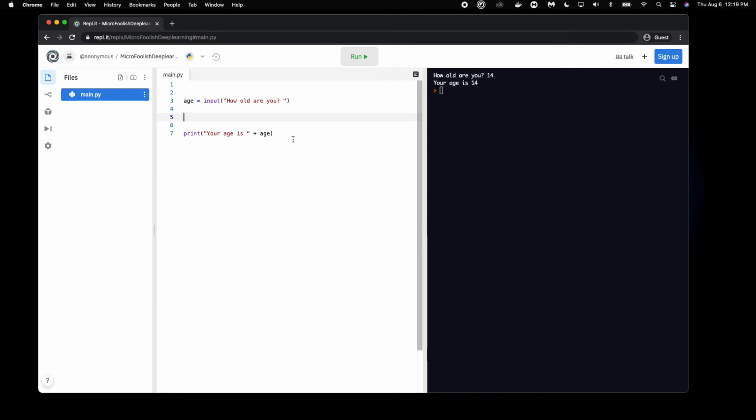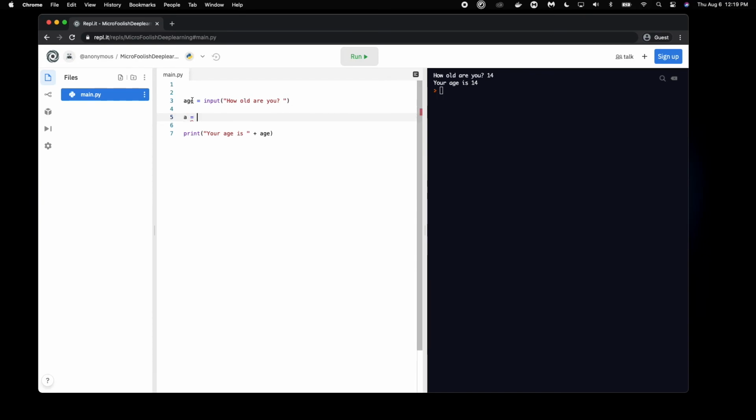Let me just give you an example. What if we were to create a program that would take someone's age, multiply it by 20, and return it back to them? The program itself is kind of useless, but it's just an example. The way we're going to accomplish this is by first creating a new variable for ease of use.